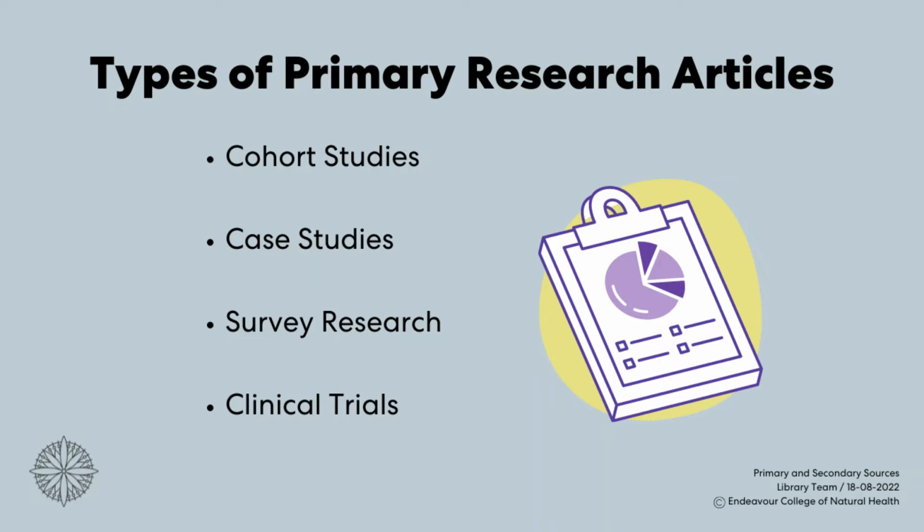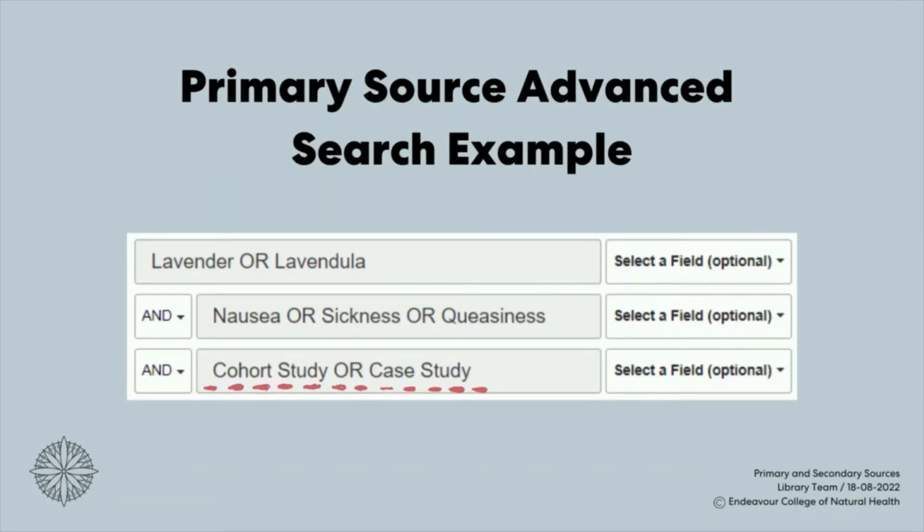Cohort studies, in which research participants are interviewed on multiple occasions over an extended period of time. Case studies, in which an individual research participant's real-life circumstances are explored in relation to a particular topic. Survey research, in which multiple research participants are asked the same survey questions, and clinical trials, in which research participants volunteer for medical experimentation. We can include the types of primary research articles as keywords in a database search.